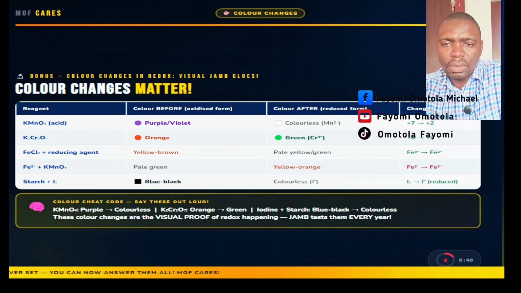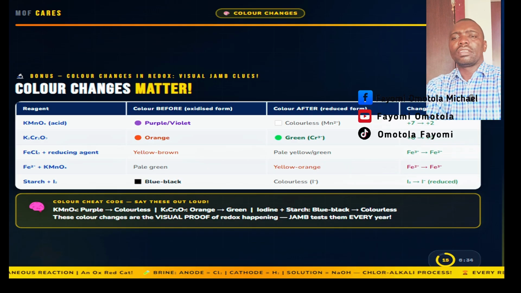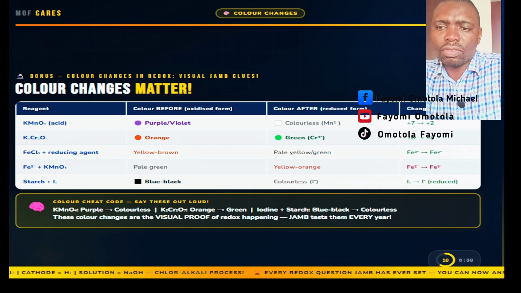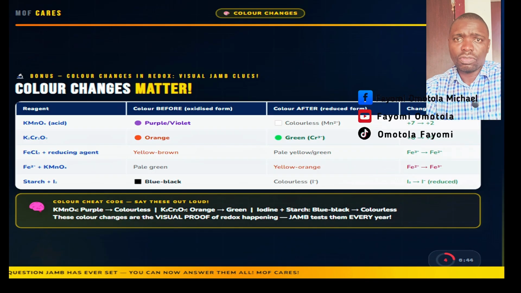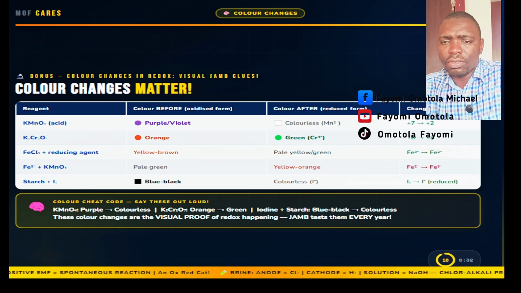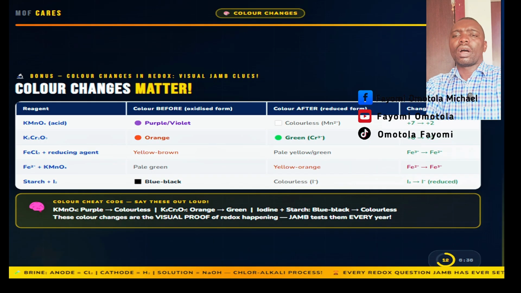Potassium dichromate, K2Cr2O7, on the other hand, is orange. When it oxidizes organic compounds or iron 2 plus, the Cr6 plus is reduced to Cr3 plus, changing color from orange to green. This is used as the basis of the breath analyzer test for alcohol.